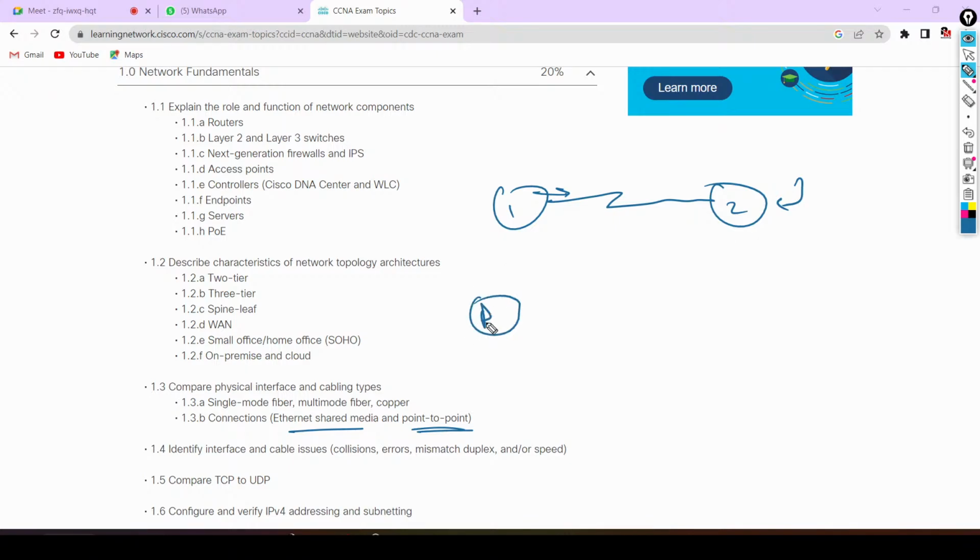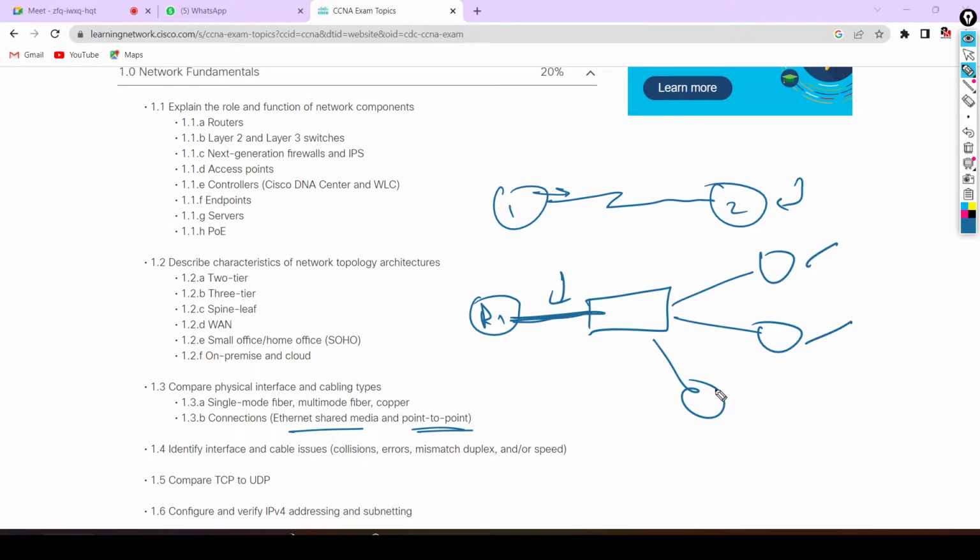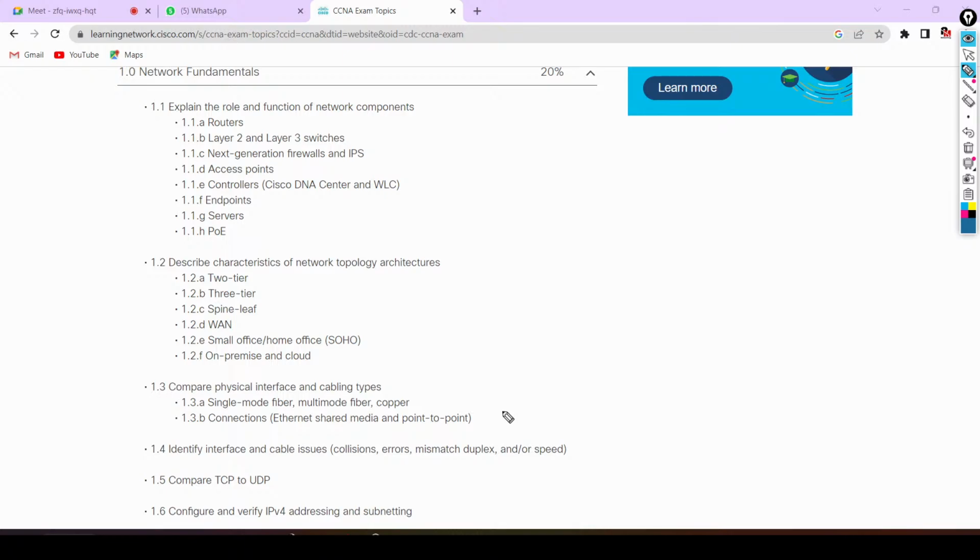But suppose I have one router over here. This is connected with one switch, and through this switch, suppose we have multiple routers. So here can I use a serial link, point to point link? No. Because router 1 will use only this link to forward traffic to this router also, to this router also, and to this router also. So here I have to use multi-access media, so that multiple devices can be accessed on a same link. So we will understand Ethernet, shared media, and point to point media as well later on.